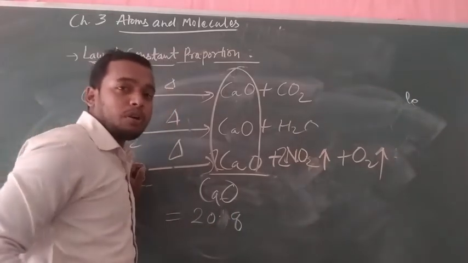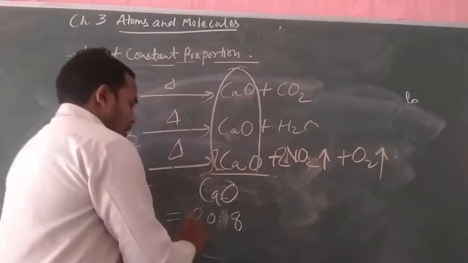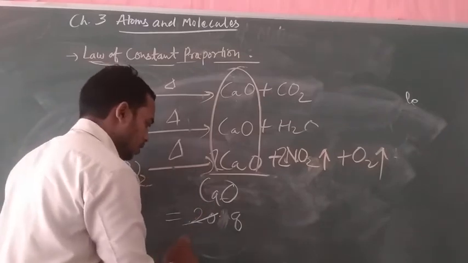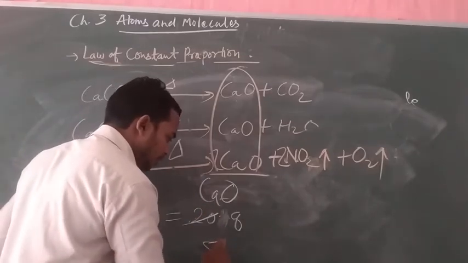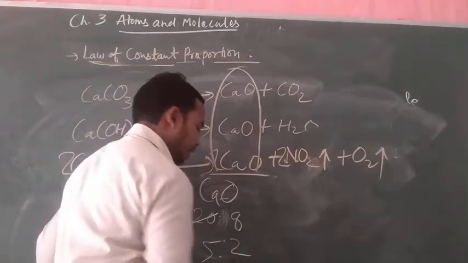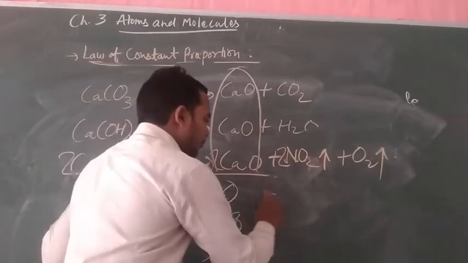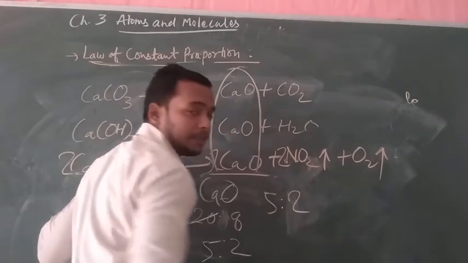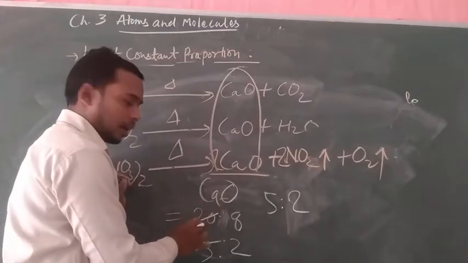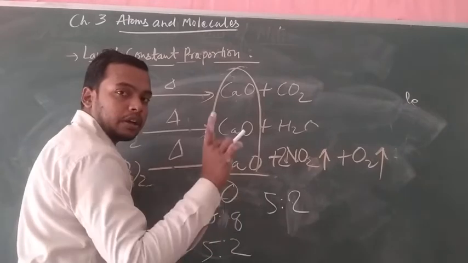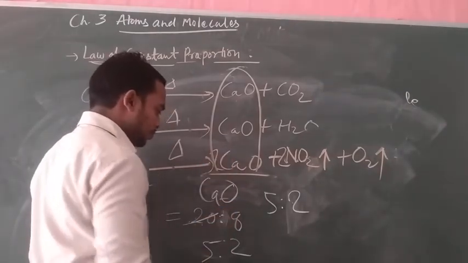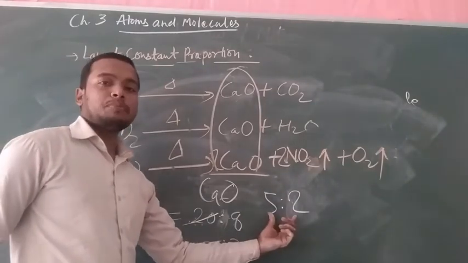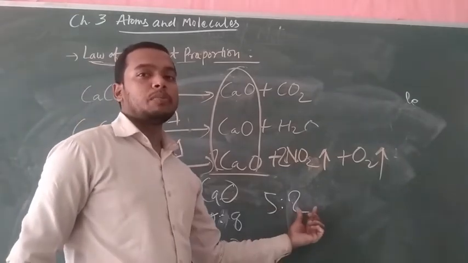What is the ratio between them? 4 fives are 20 and 4 twos are 8, so after minimizing, 5:2. This is the actual ratio of calcium oxide: 5 gram of calcium and 2 gram of oxygen.